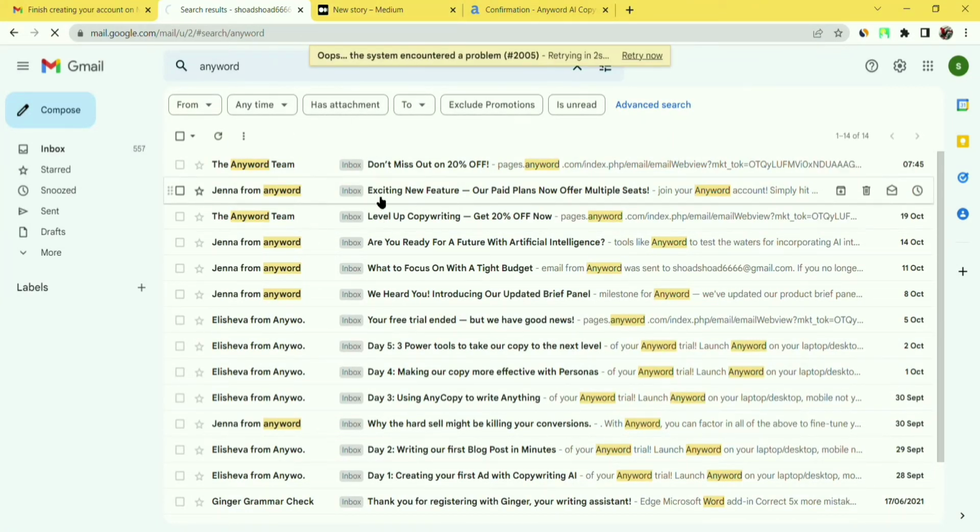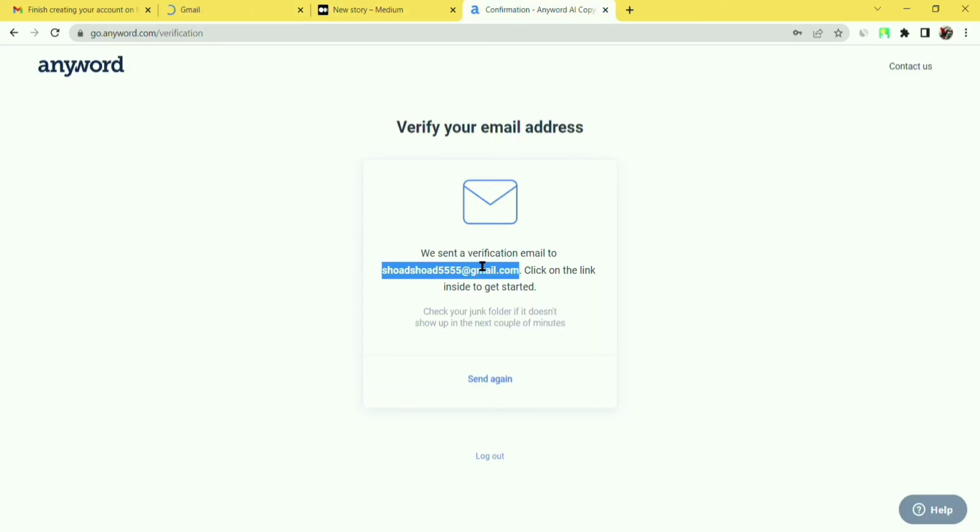They will send you a mail and you have to verify it. If you don't get the mail, you can click on send again. I have got the mail on my phone, so I will verify it from my phone. They will send you a message, then you click on verify, and they will verify your account. Now we have to go to anyword.com again.